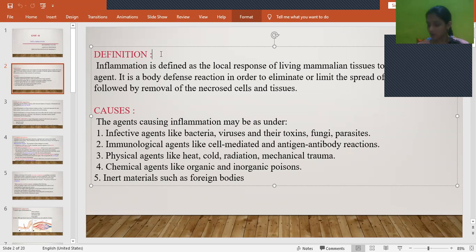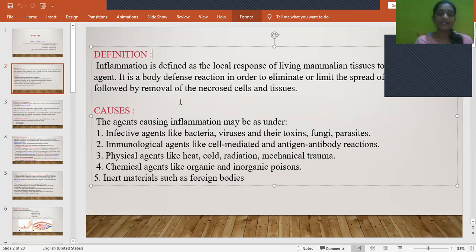And then what are the causes of inflammation? As we heard, it is a response given to an injurious agent. So whatever causes cell injury is also considered a cause of inflammation.